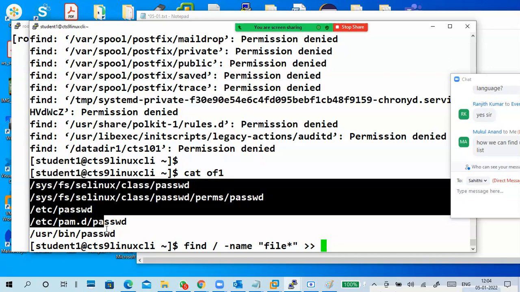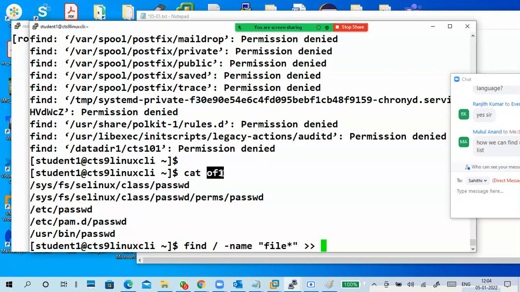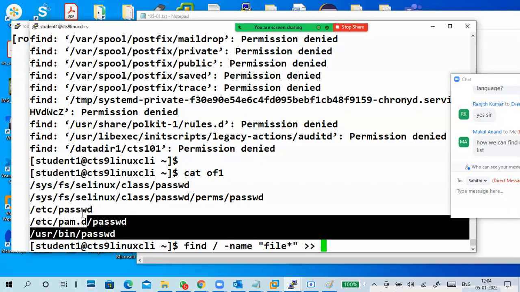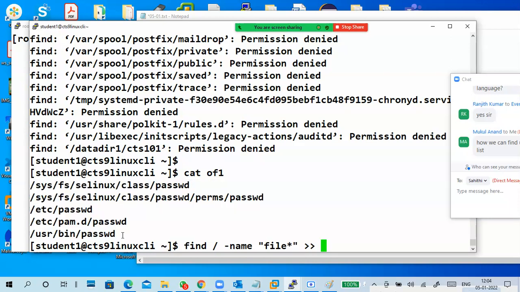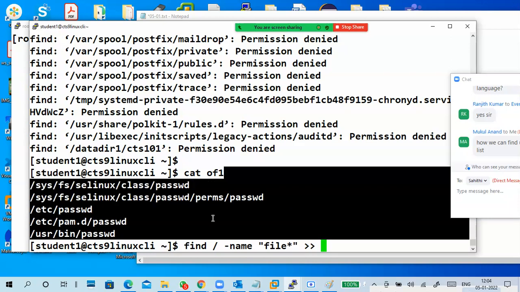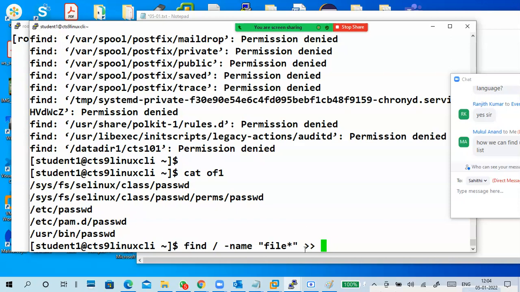So what is the output of this one? The output is appended to the existing file content. So to do that, what to do? Double greater.